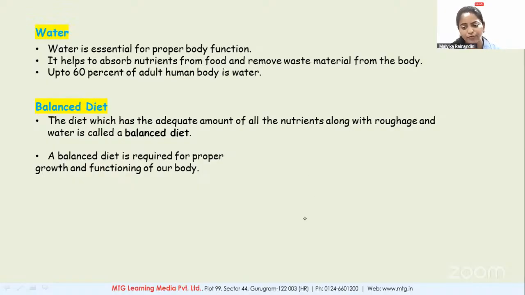Okay, if you are not eating carbohydrates, what would happen? You would not get energy. If you are not eating proteins, how will you grow? If you are not taking vitamins and minerals, will your body be protected from several disorders? No, it would not be. What about roughage? No roughage, then how would the process of defecation take place properly? What about water? No water, so no dissolving of nutrients, no absorption of nutrients, no removal of waste. So everything is important in our diet. So that is what a balanced diet is known as.